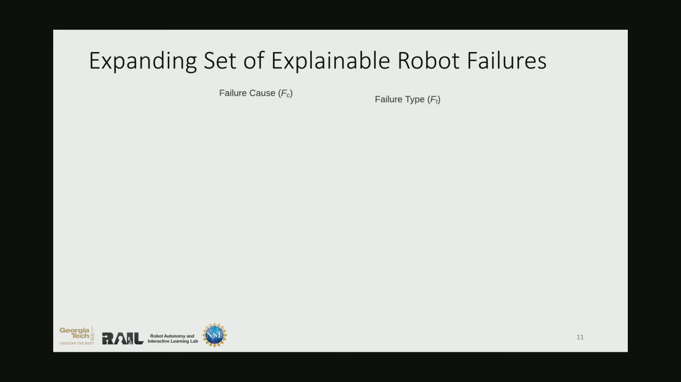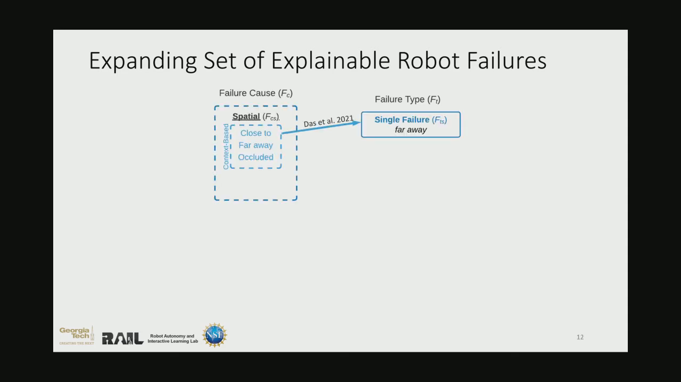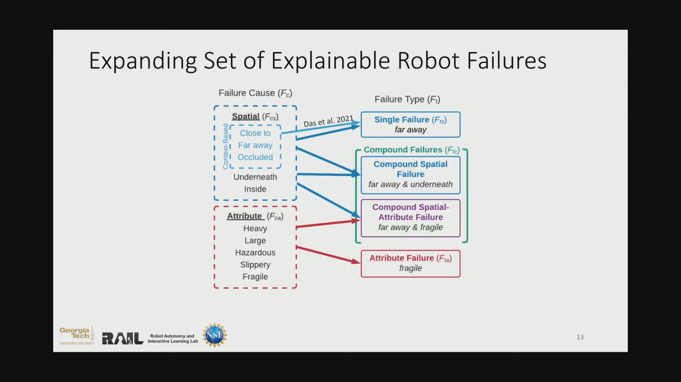In our work, we expand the set of failure scenarios we can explain in comparison to prior work across two dimensions: the cause of failure, which is denoted here by f sub c, as well as the failure type, which is denoted here by f sub t. Existing context-based explanations can explain the three spatial failures shown here in light blue for failures that are caused by a single failure. In our work, leveraging scene graphs allows us to increase the set of failure causes we can explain. Specifically in this work, we can develop explanations for additional spatial-related causes as well as attribute-related causes.